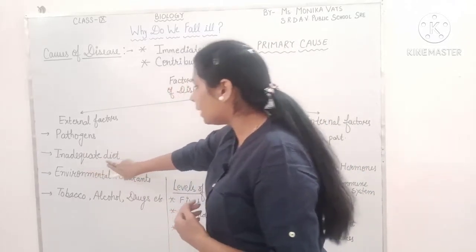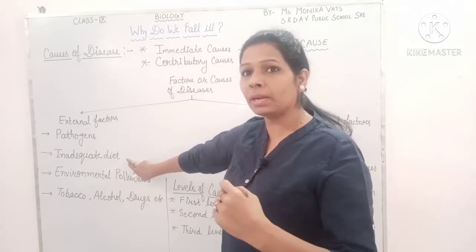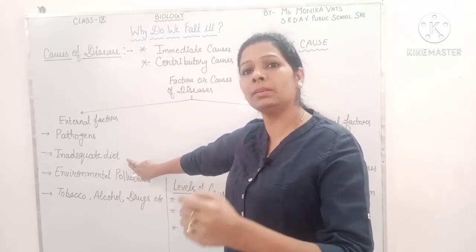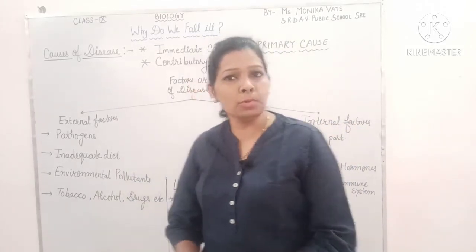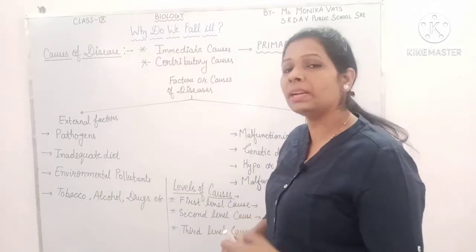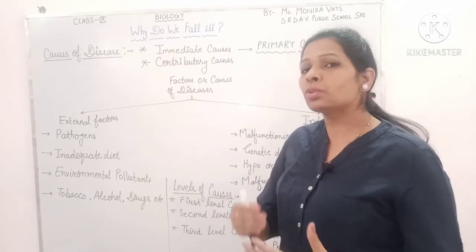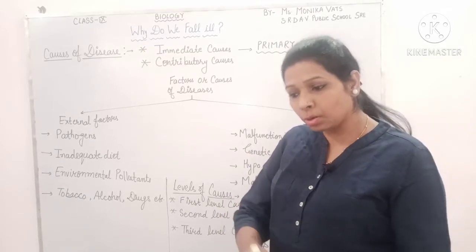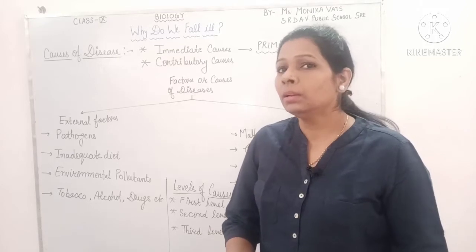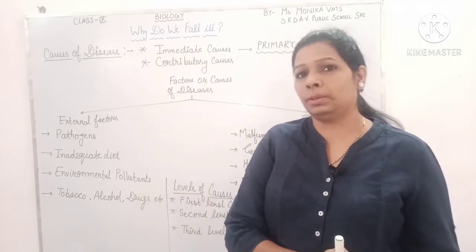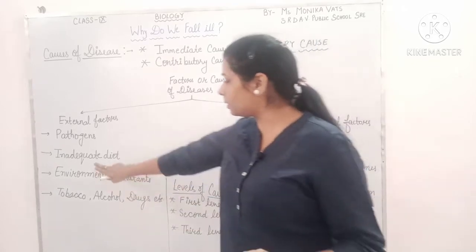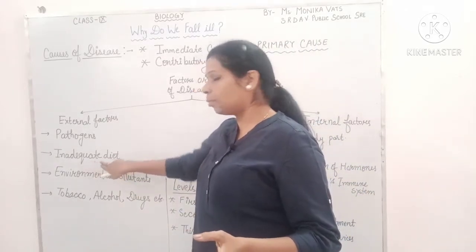Secondly, inadequate diet. Inadequate diet means insufficient diet. As we all know, in our diet there are different kinds of nutrients which are required for the growth and development of our body. Those nutrients should be present in our diet, but sometimes the diet is not sufficient. So that is inadequate diet.